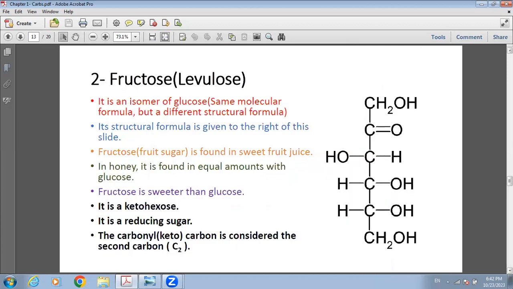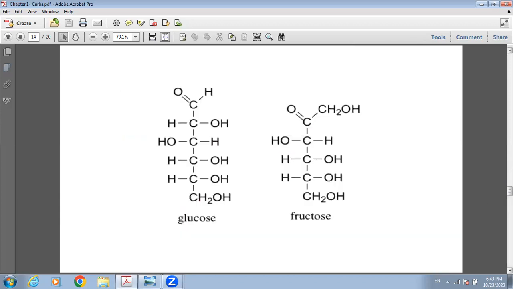The second monosaccharide is fructose, which is an isomer of glucose. Isomer means it has the same molecular formula, C6H12O6, but a different structure. And as you can see, fructose is a ketose. It's a ketohexose because the carbonyl is in the middle. Fructose is also a reducing sugar. You can see the difference between glucose and fructose. They are isomers.